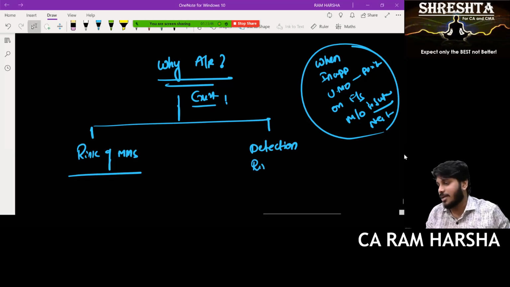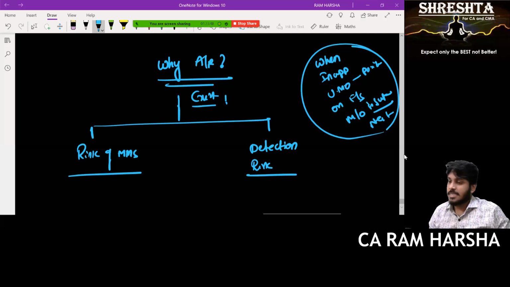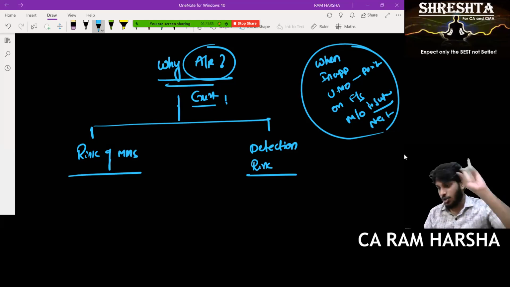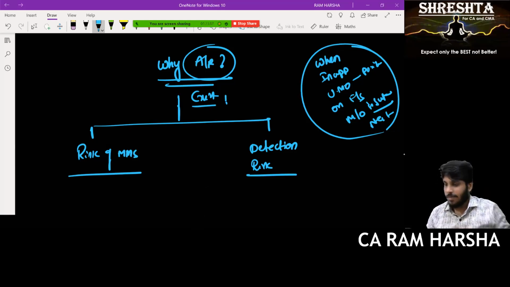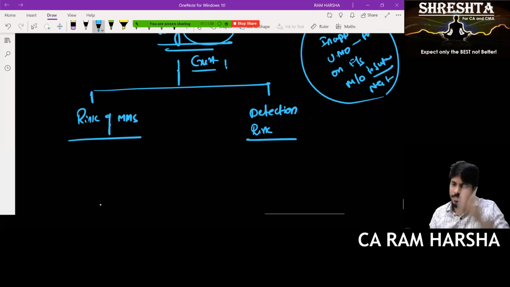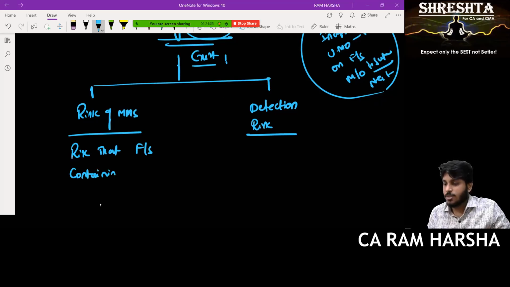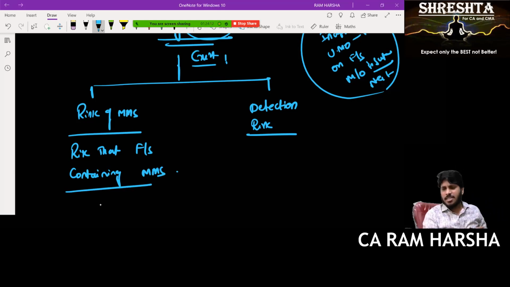Why is audit risk coming into picture? What are the factors for audit risk? Two factors: risk of MMS and detection risk. What is risk of MMS? It is a risk that financial statements are containing material misstatement. See, obviously financial statements will contain mistakes. No doubt about it, they will contain mistakes.